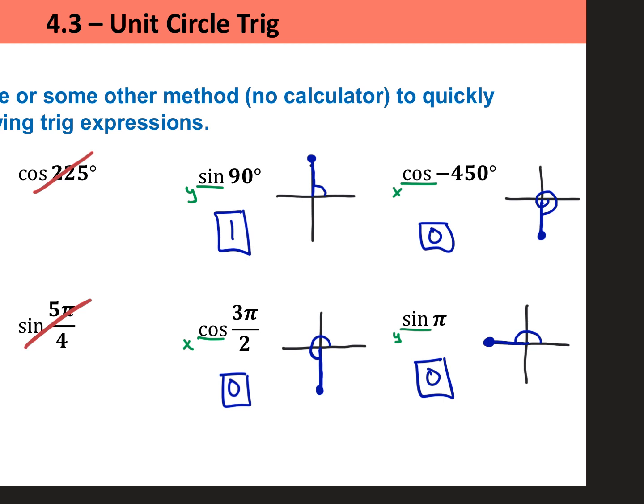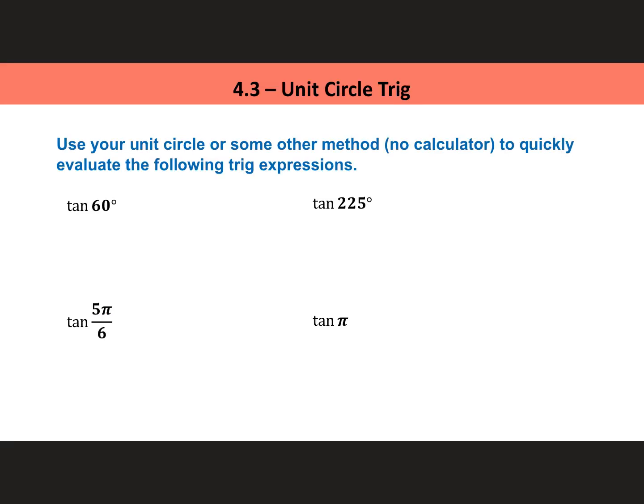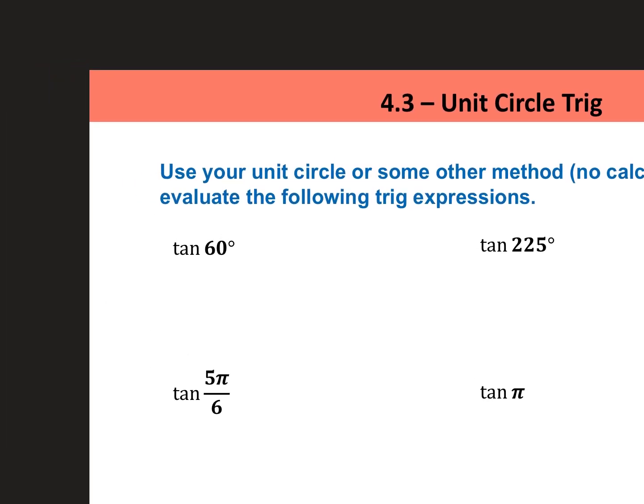So this is getting pretty simple, right? For sine and cosine, it's not too bad. Let's go to the next one here. So we got tangent. Remember, cosine wants the x, sine wants the y, tangent wants what? Yeah, y over x. So at the top, when I took pre-cal, one of the things I wrote at the top of my quizzes and tests was C, comma, S for cosine on the x, sine wants the y, and then I wrote tangent is y over x. And remember, this only works if theta is on the unit circle.